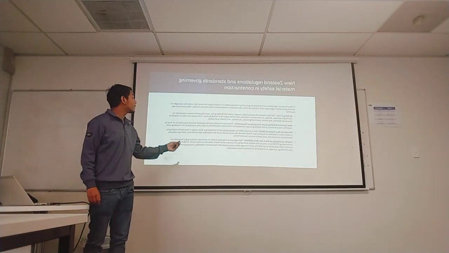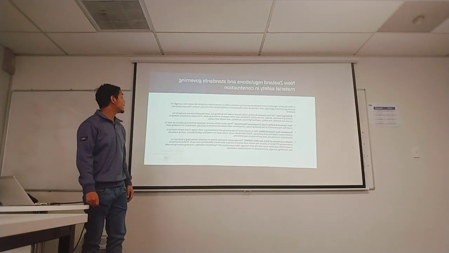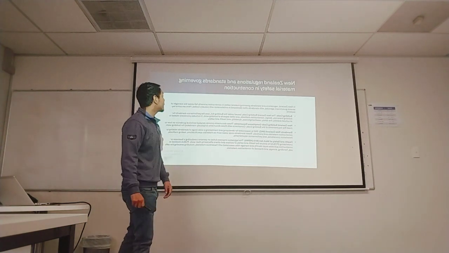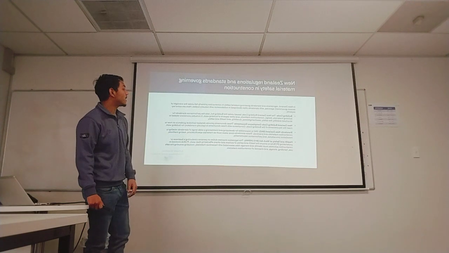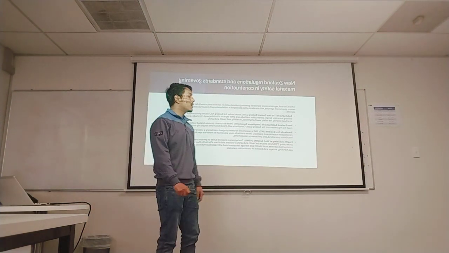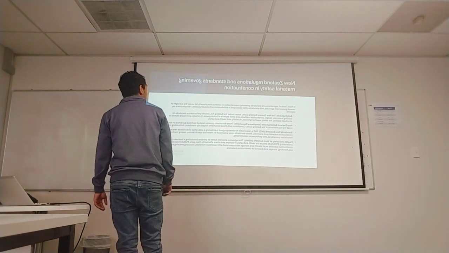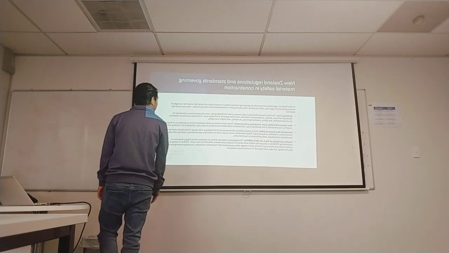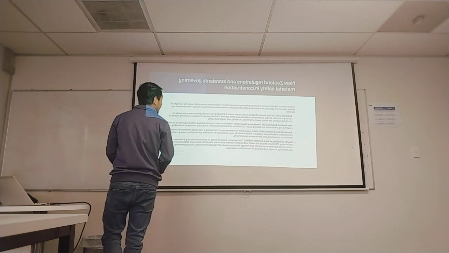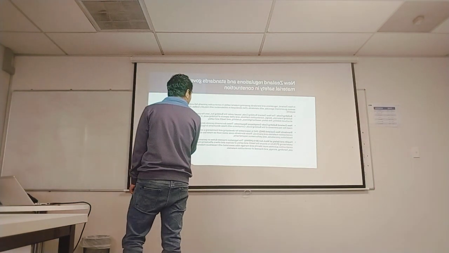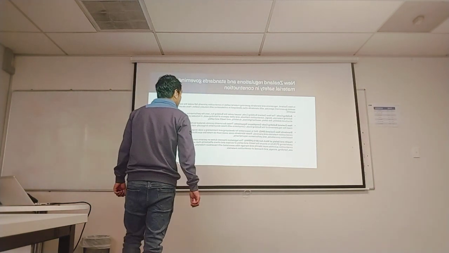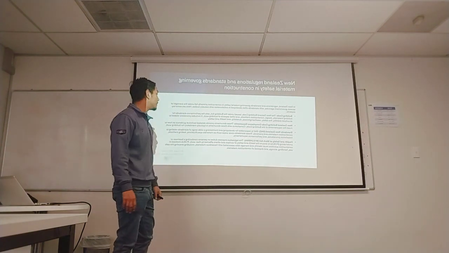Another topic is New Zealand regulations and standards governing material safety in construction. There are some rules and regulations which are conducted by the New Zealand authorities. First one is building codes. Second one is New Zealand building code compliance documents. Third one is Standards New Zealand.